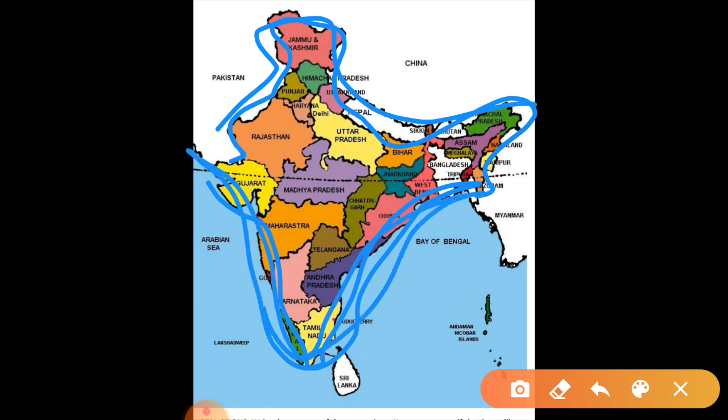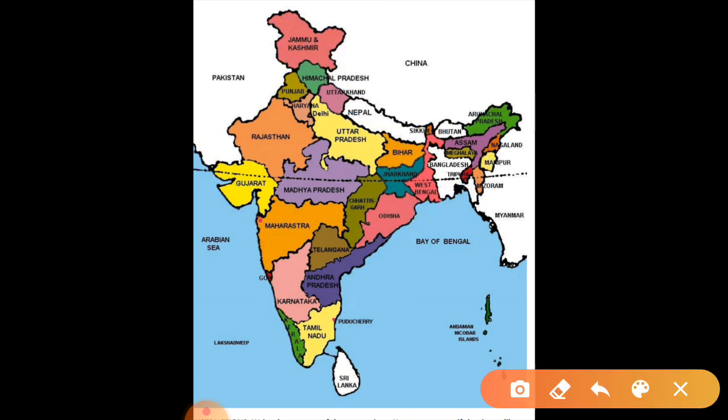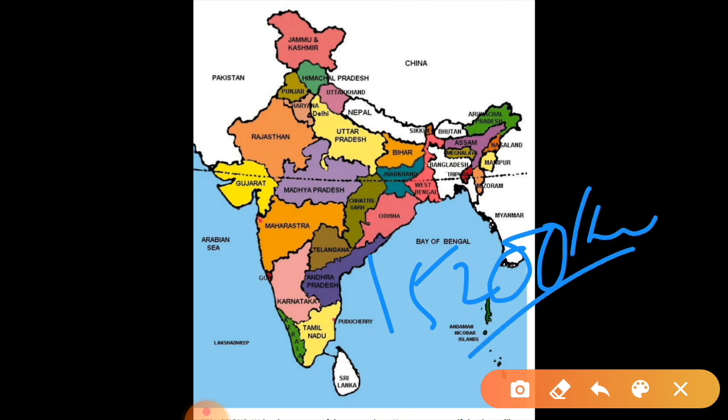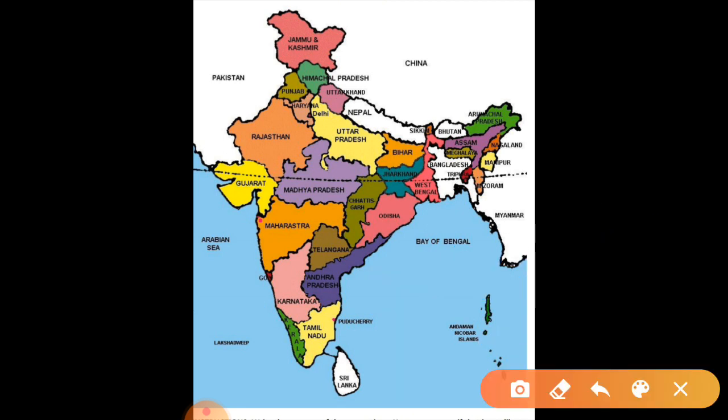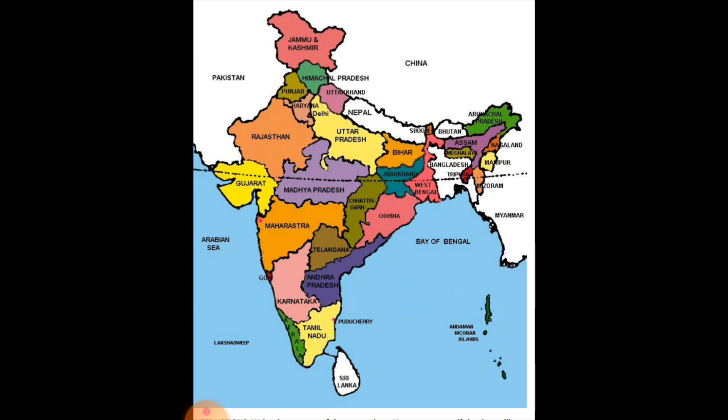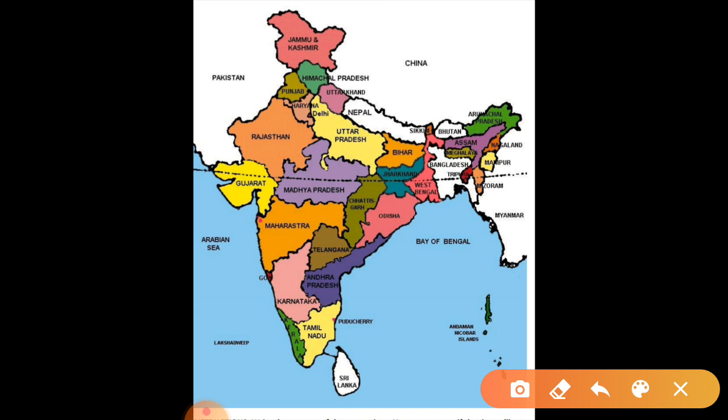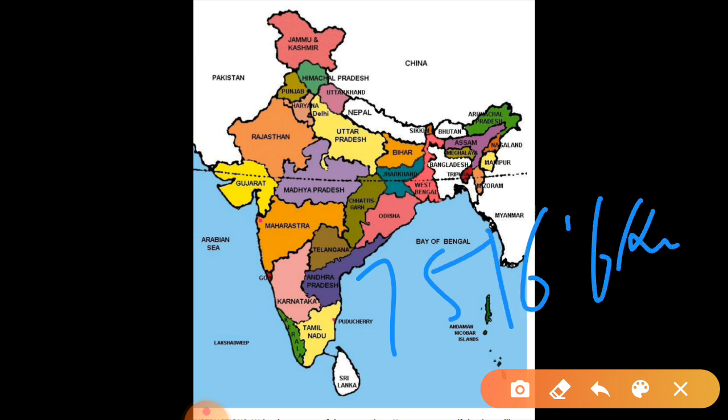Okay, it is not making any boundary with any ocean or water body. Then it is 15200 kilometers. If I talk about the coastal area, it is 6100. If I include the land kilometers of the islands also, then it will be 7516.6 kilometers.